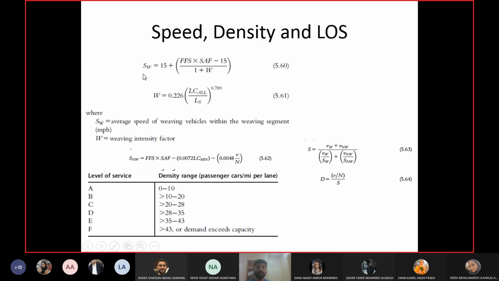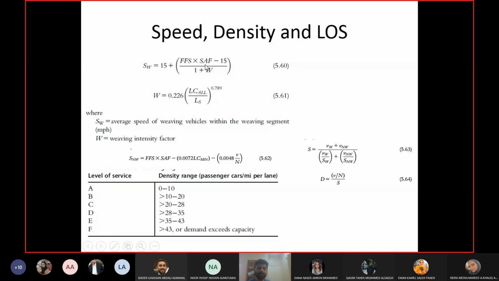Okay, then the speed of the weaving segment. This is the equation here. We need this, the average speed. We need the weaving intensity factor, which is something we did not calculate.